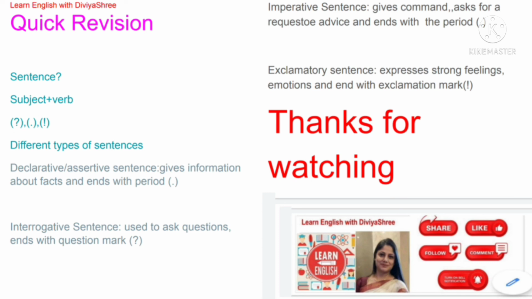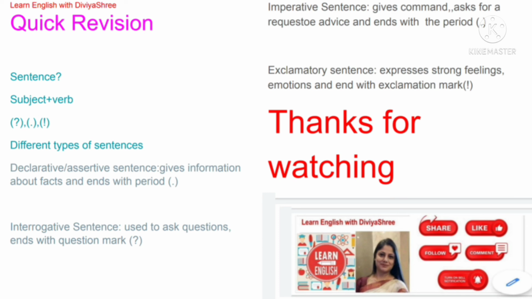And then at the end we discussed four different types of sentences based on different thoughts. The declarative sentence gives us information and ends with a period. Second is the interrogative sentence, used to ask questions, and it ends with a question mark.